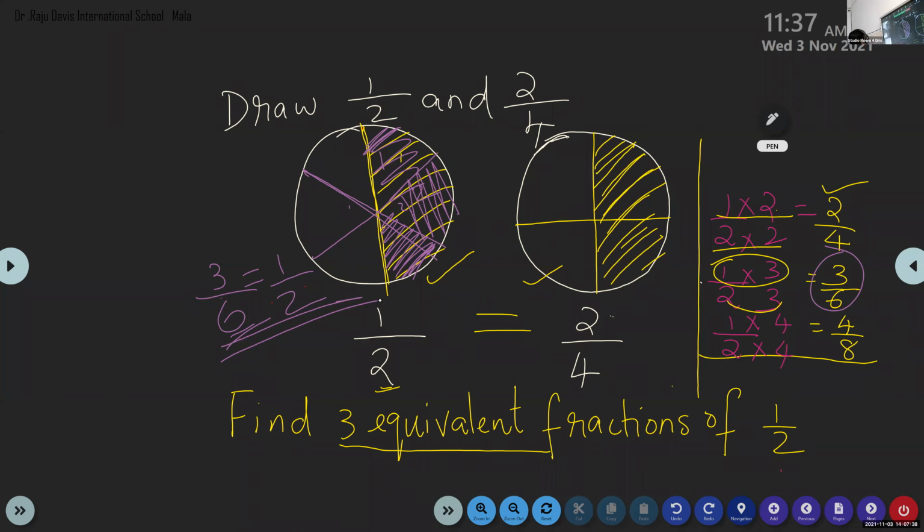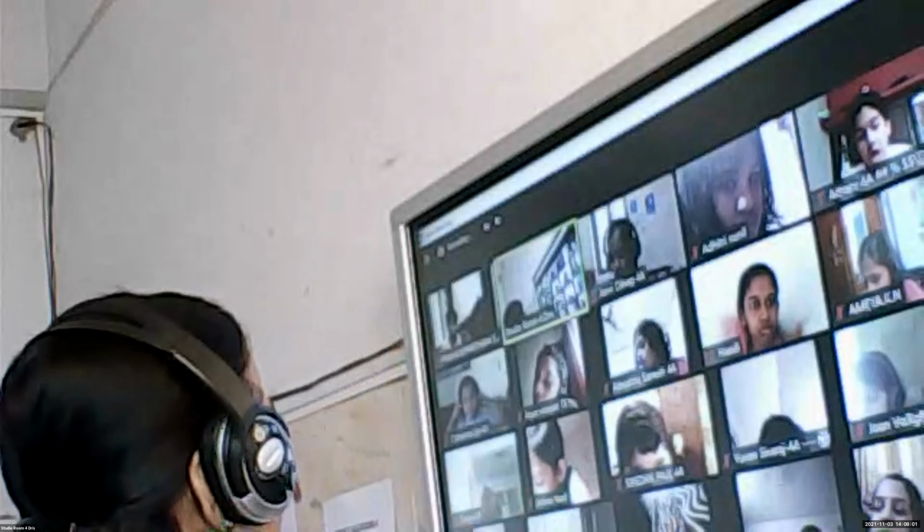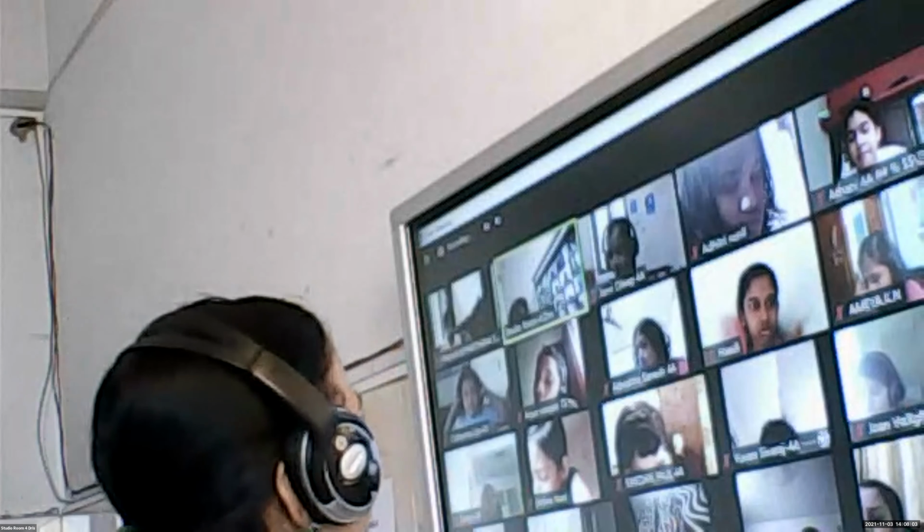Yes, children. Can you identify from the picture? 3 by 6. I have divided into 1, 2. Here it is 3. Here it is 4. Here it is 5 and 6. Total 6. Out of that, I colored 3 and they are equivalent to 1 by 2. So from the picture itself, if you divide, you can understand they are equivalent fractions. Is that clear, children?